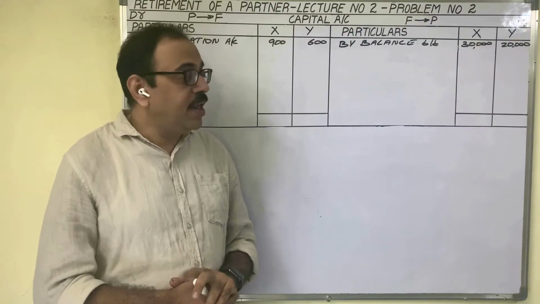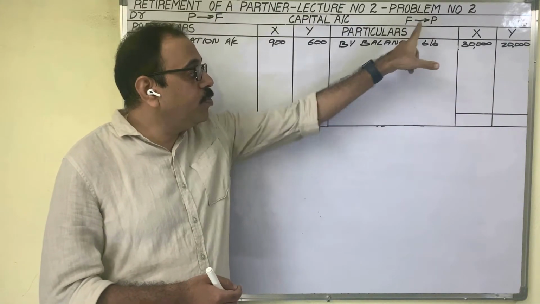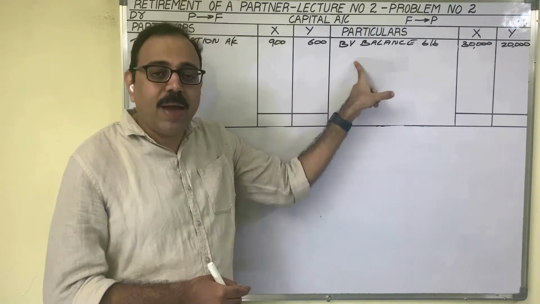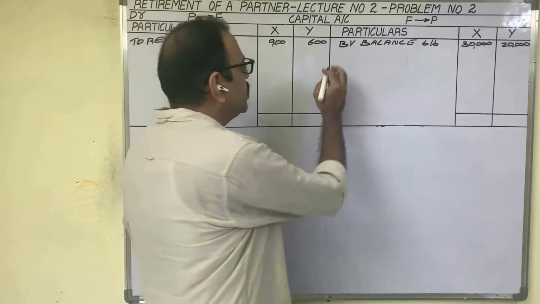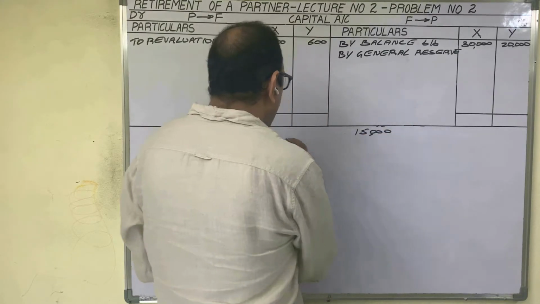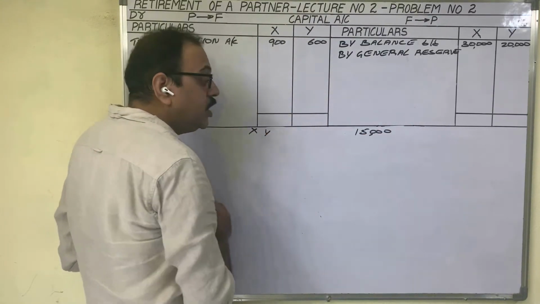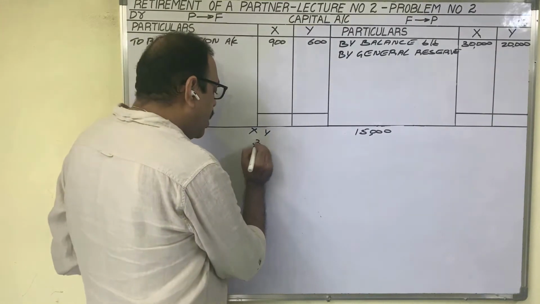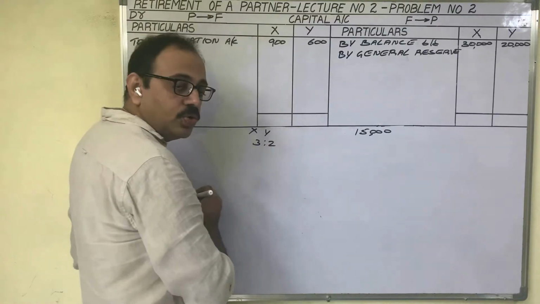At the time of retirement, the firm should pay these two amounts to the partners. Therefore, two amounts appear on the credit side of the capital accounts. First, general reserve. General reserve amount is 15,000 rupees. To X and Y, we have to distribute this amount in the old profit and loss ratio. The old profit and loss ratio of X and Y is 3:2.